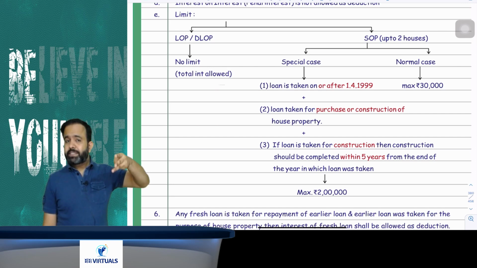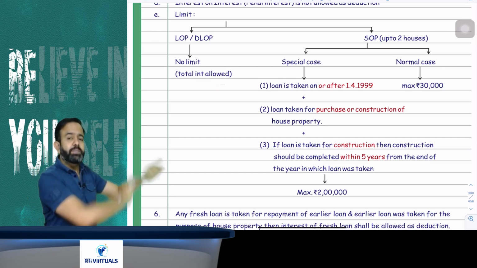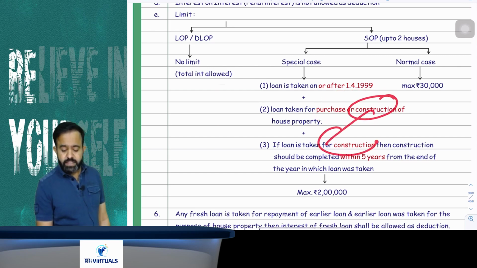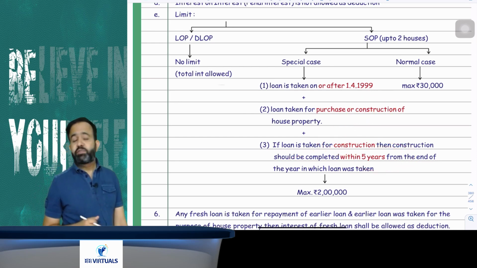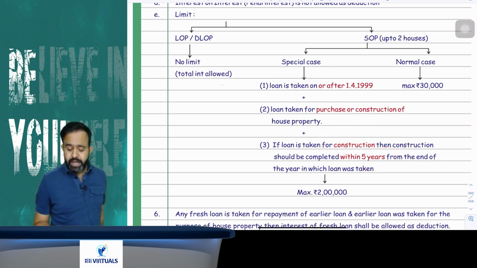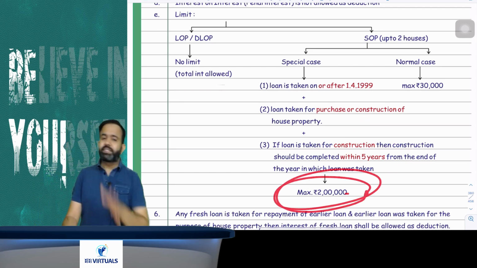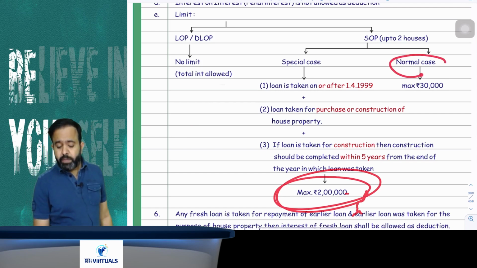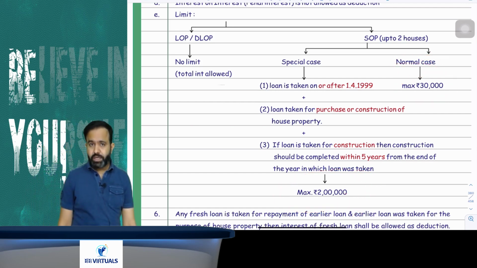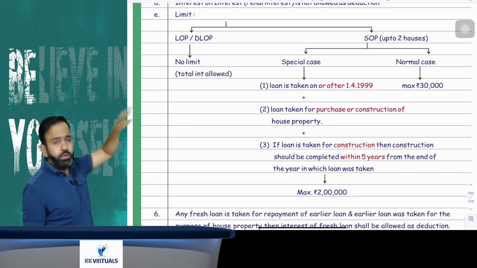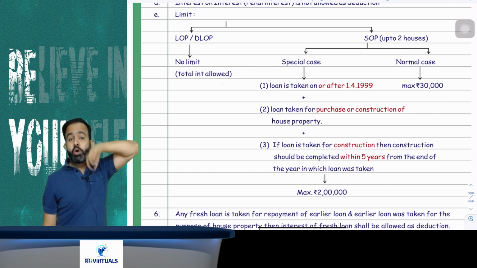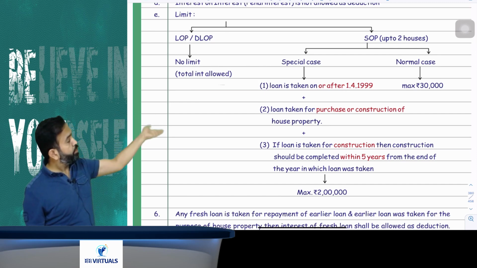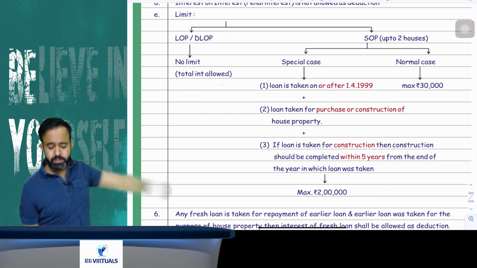So if these 3 conditions are satisfied, first condition, loan taken on or after 1st April 1999, loan is taken either for purchase or construction of house property, and if loan is taken for construction, in that case construction has to be completed within 5 years from the end of the financial year in which loan was taken. In that case, maximum 2 lakh rupees interest is allowed as deduction. But suppose your case does not fall in this particular case, in that case, normal case, maximum 30,000 interest is allowed as deduction. Now, when is 30,000 deduction allowed? If loan was taken before 1st April 1999, or suppose if loan is taken on or after 1st April 1999, but loan was taken for the repair or renovation, then maximum 30,000 interest is allowed.